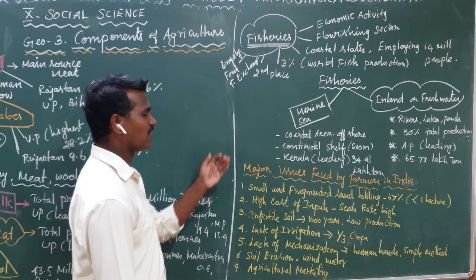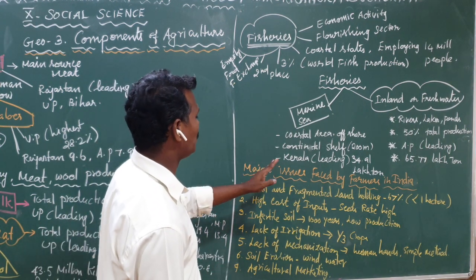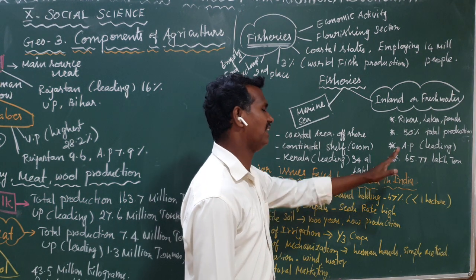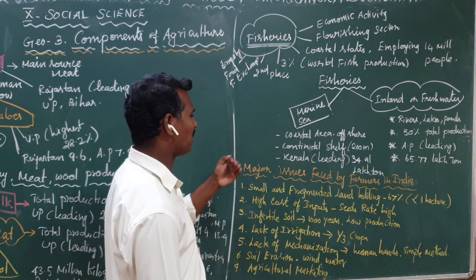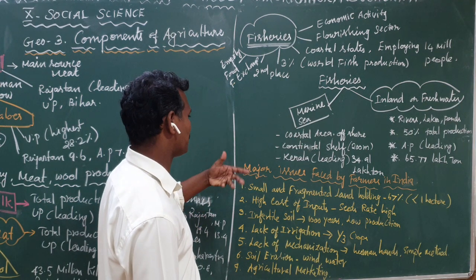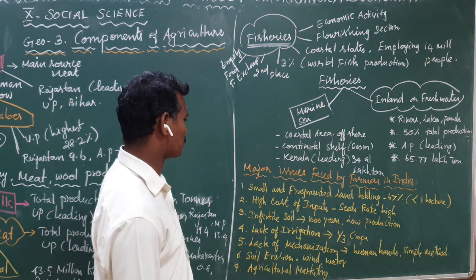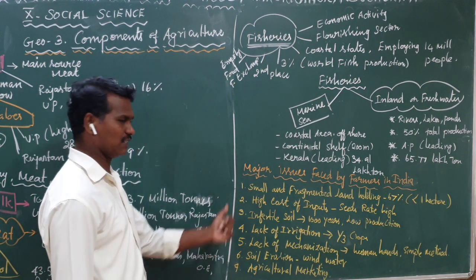So, the last topic of this lesson is major issues faced by farmers in India. In India, what problems do farmers face while cultivating any crops? We will list them out one by one, and now I will explain them one by one.